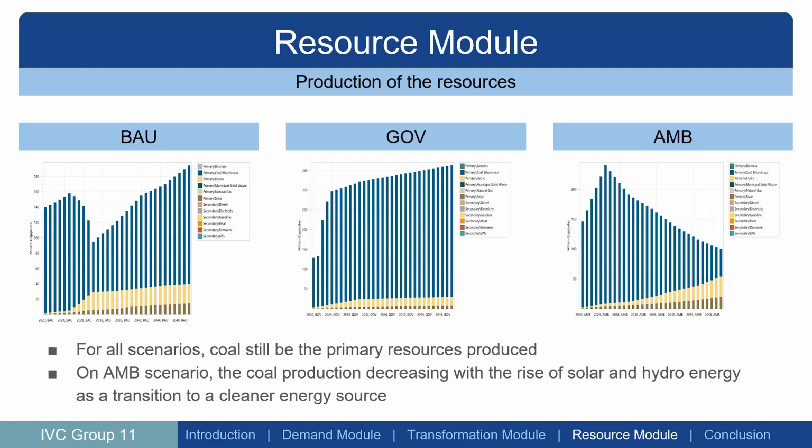And from the ambitious scenario, the coal production is decreasing with the rise of solar and also hydro power. And we want to see the cleaner energy source transition in the ambitious scenario.